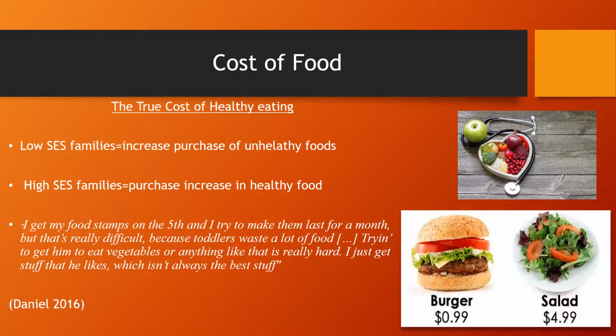But because of these decisions, many children in low SES families end up either being overweight or obese because of the high calorie foods that they consume. In contrast, families with high socioeconomic status are more likely to buy foods children dislike or refuse to eat, and they withstand the cost of uneaten food.